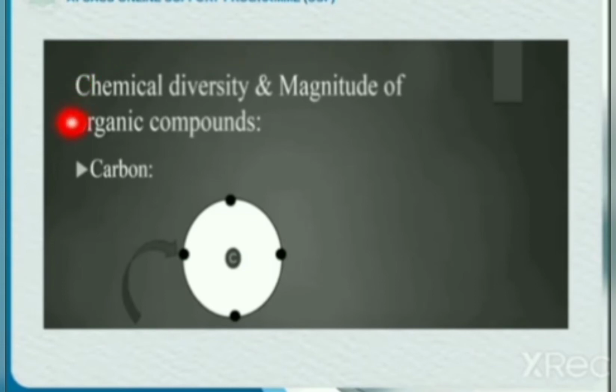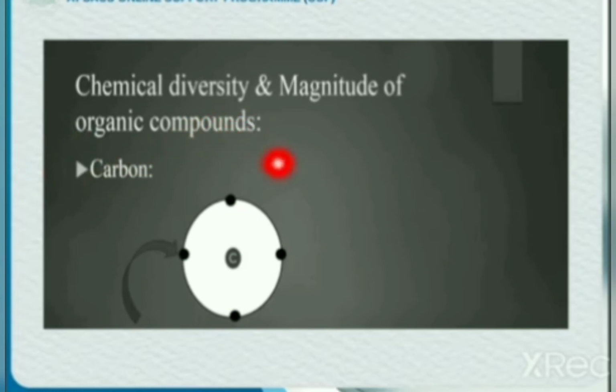Millions of organic compounds are found in the world. What is the reason? Only carbon and hydrogen and a few other elements can make millions of organic compounds. No other two elements can make this number of compounds. We will check the reason. What is the reason? Look at the carbon.